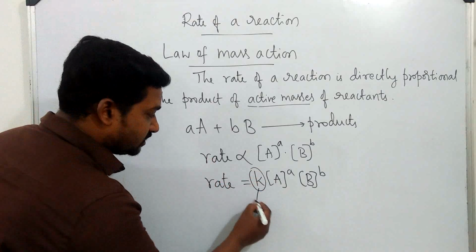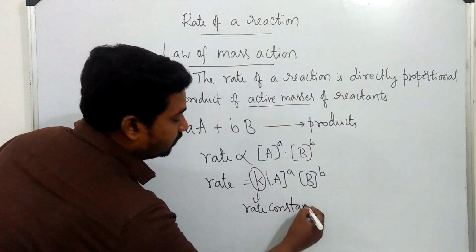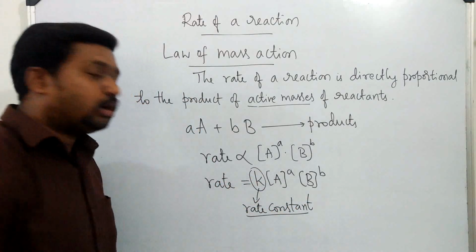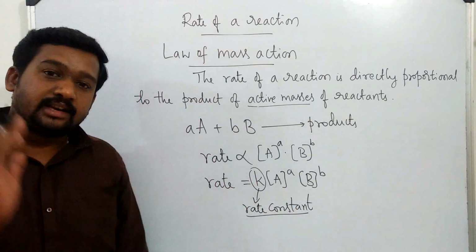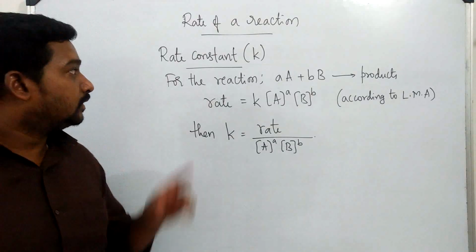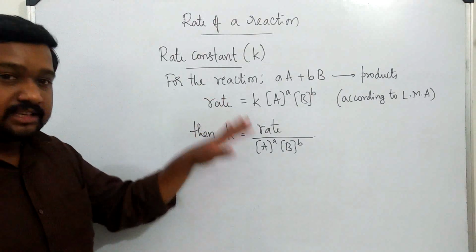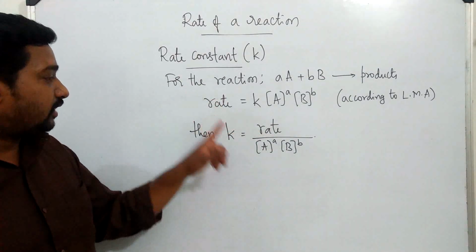Still we call it rate constant. Now we have to understand what is rate constant. Let us see the details of k.